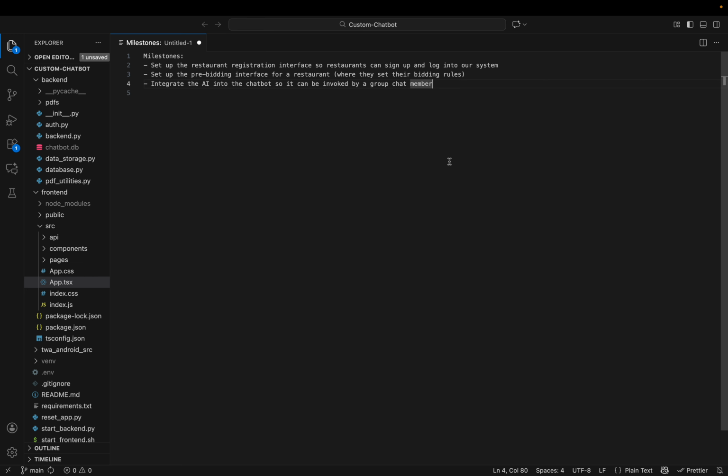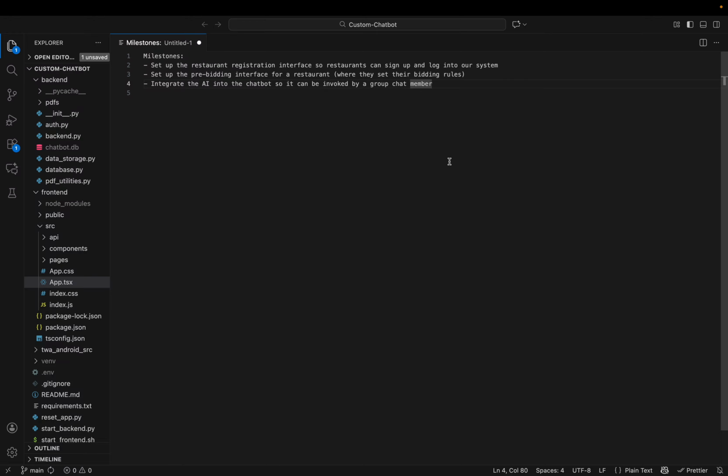And moreover, we're going to let restaurants sign up and register to our platform. Then the recommendations that our platform suggests are going to be based on biddings that the restaurants do. Obviously, the more they bid, the more they would be recommended. And to still ensure that the recommendations are done in real time, the bidding process would be pre-processed.